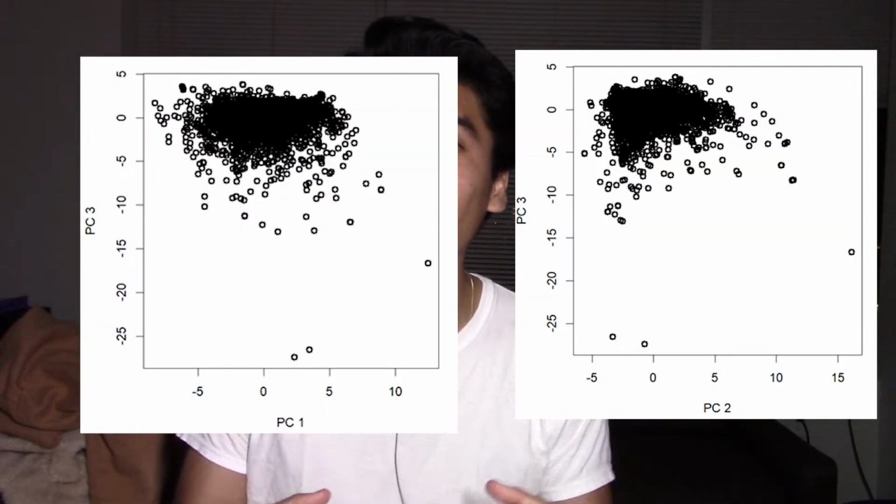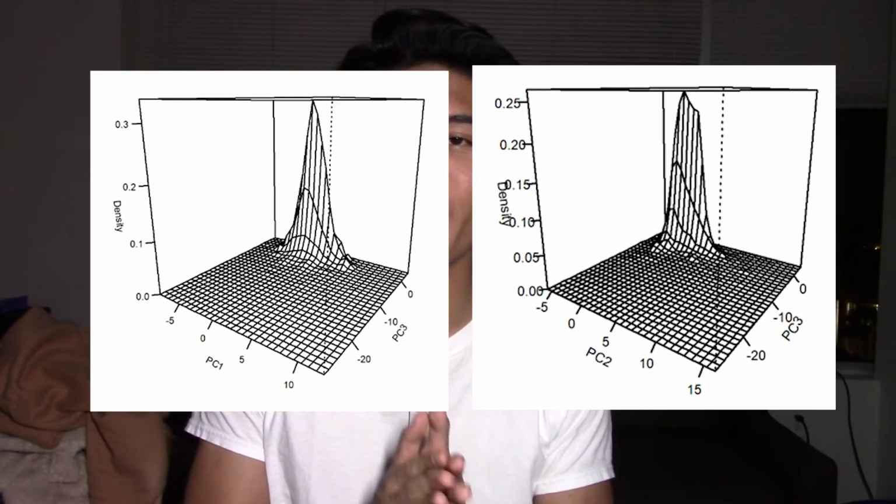It's just a huge glob of data at the 0, 0 point with no real trend or pattern within the principal components. I even tried some multi-dimensional clustering that we learned in chapter 6, and of course it led me nowhere because it's just one big cluster at that one point. Part of this could be attributed to the fact that it wasn't a good representation of the data as a whole, and it didn't make up a good proportion of the cumulative variance. But nevertheless, I got nothing out of the principal components analysis, and there were no real patterns, nothing to show for it. But that's just the nature of statistics, all right?